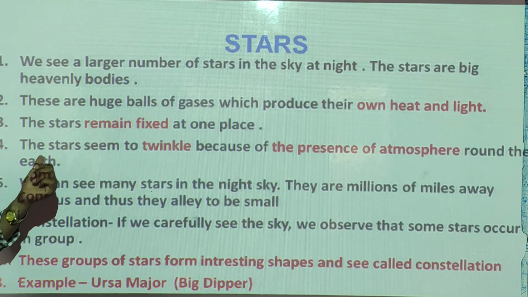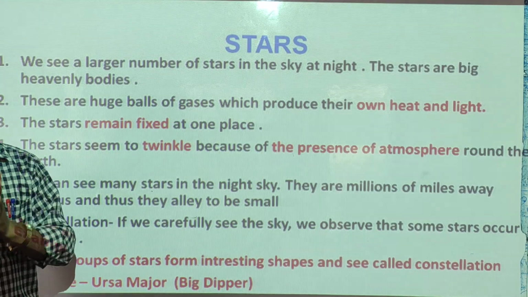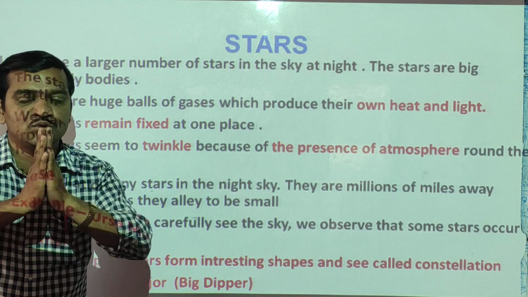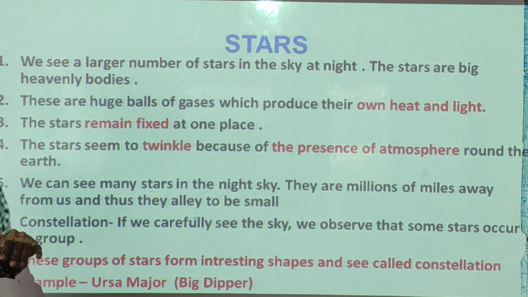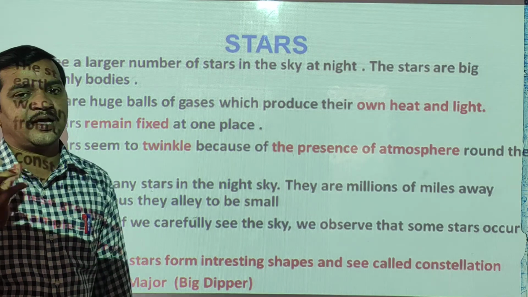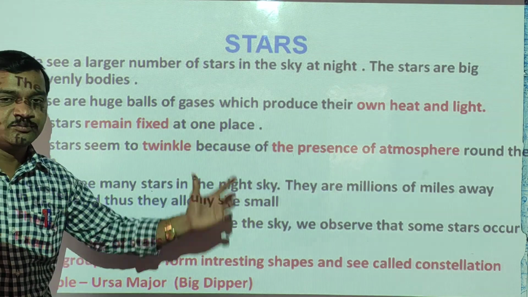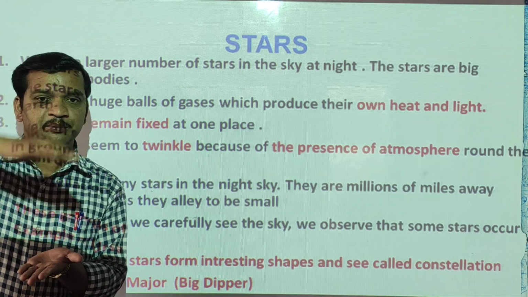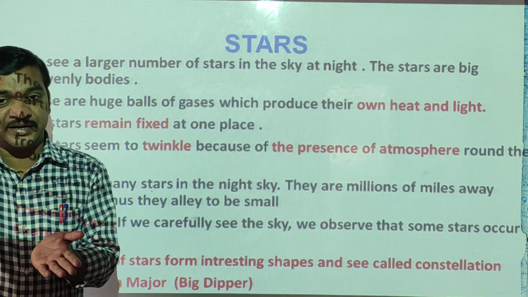Okay. Next one, the stars remain at a fixed place. Stars remain fixed at one place. They are not going to change their place. This is also a very important point. Okay. Next, the stars seem to twinkle. At night sometimes we can see twinkling stars. This twinkling of stars is due to the presence of different layers of atmosphere between the earth and the stars.